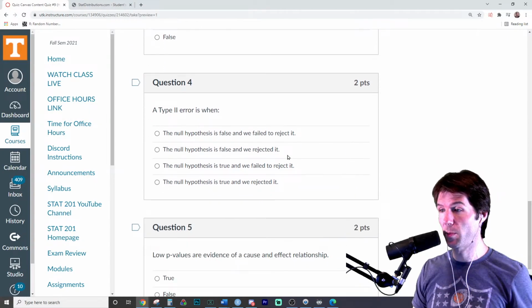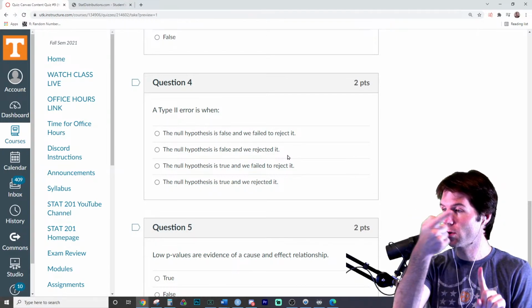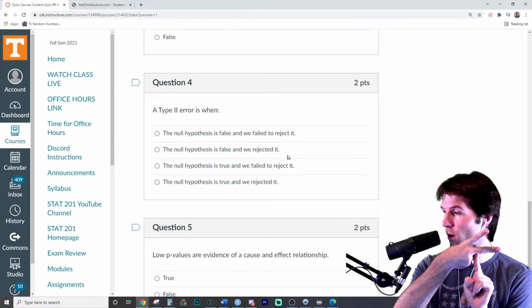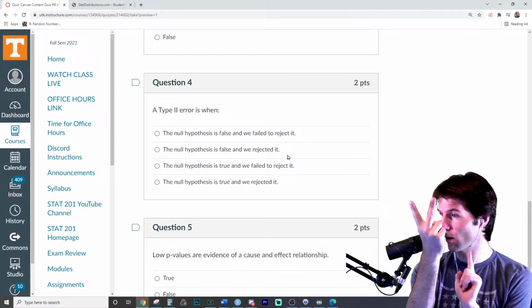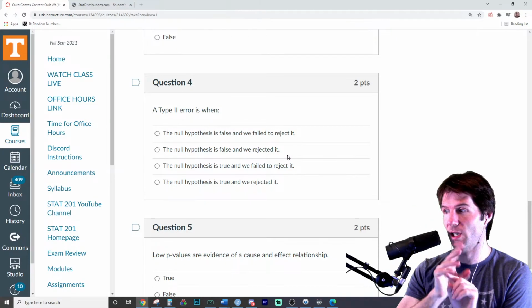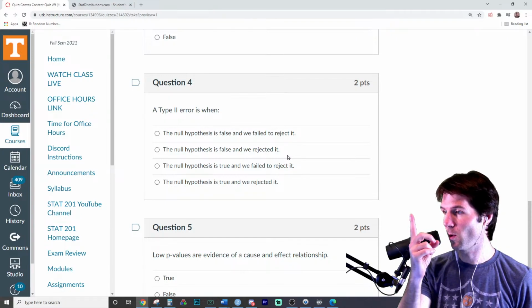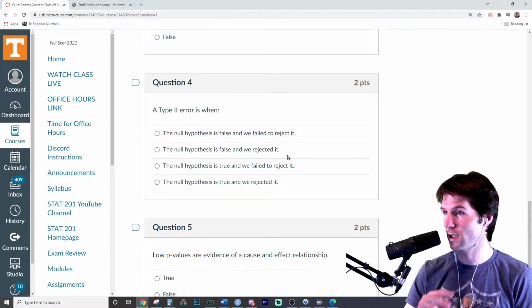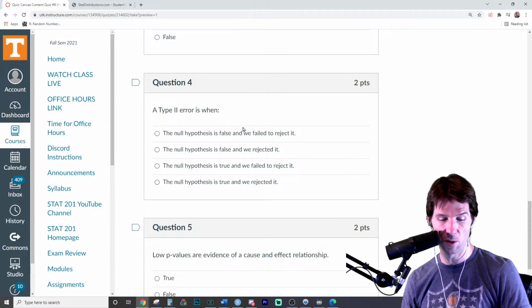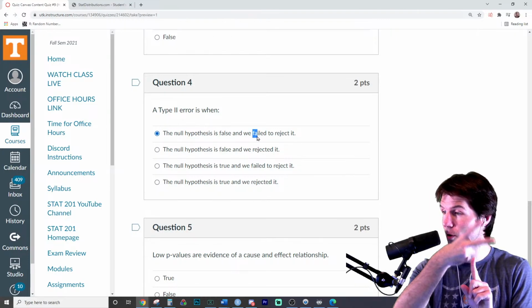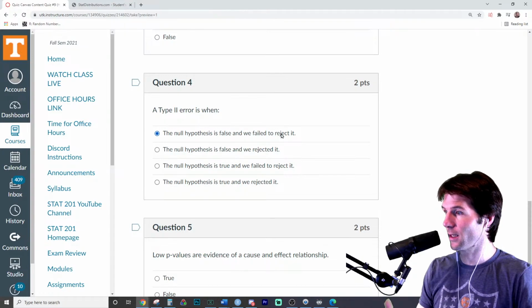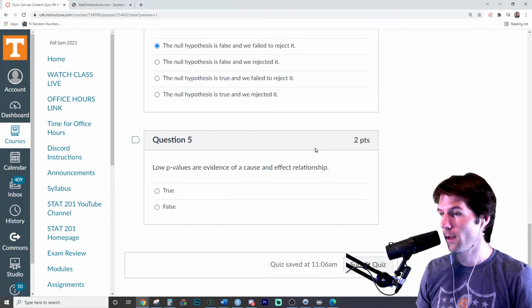A type 2 error is, now repeat after me. In a type 1 error, the null is true, and we reject it. In a type 2 error, the null is false, and we fail to reject it. So if you see right here, here's the 2, and null is false, and we fail to reject it. Best way to memorize this: in a type 1, the null is true, and we reject it. In a type 2, the null is false, and we fail to reject it. And there are the two F's of the type 2 error: false, and fail to reject. Easy way to get the points on the test. So memorize that.